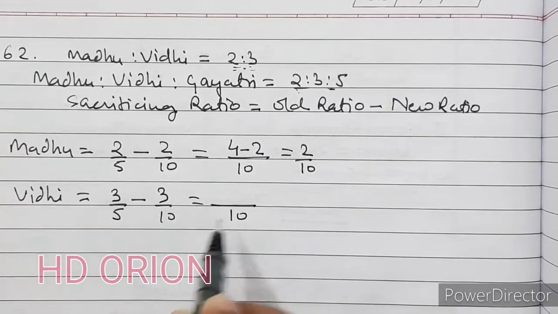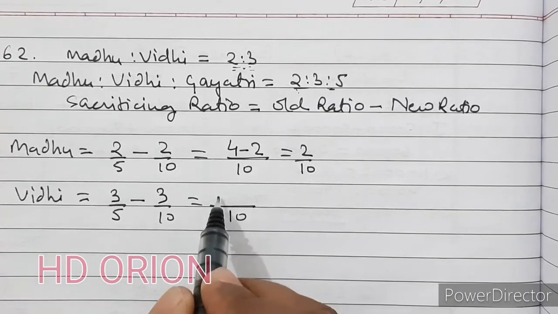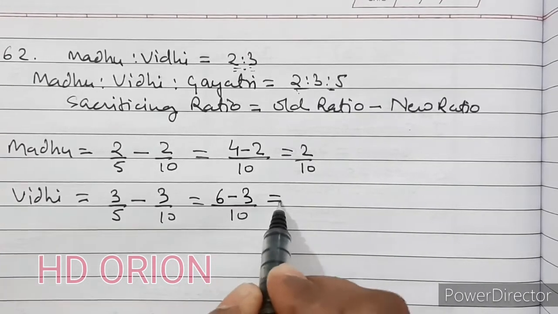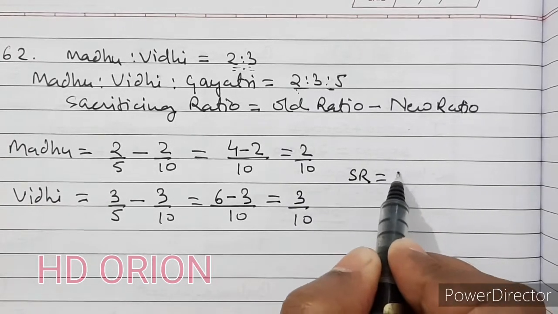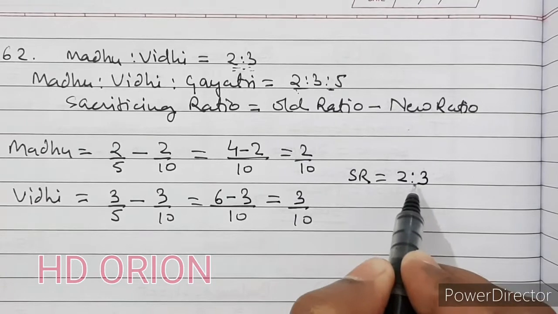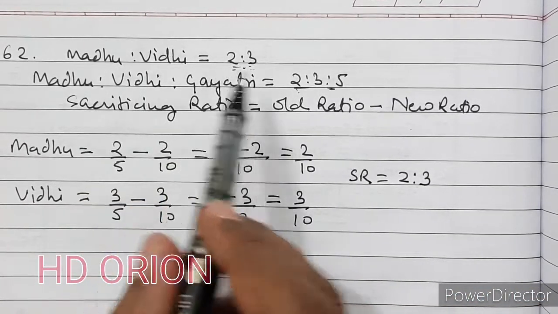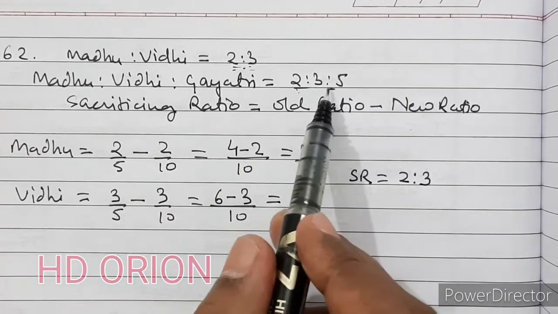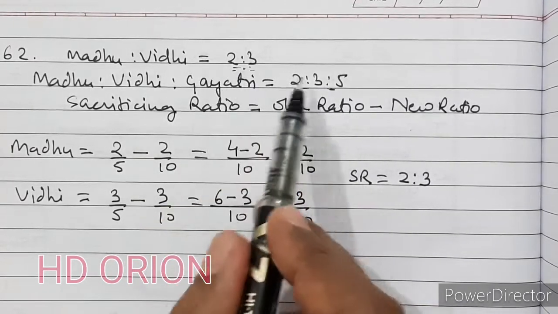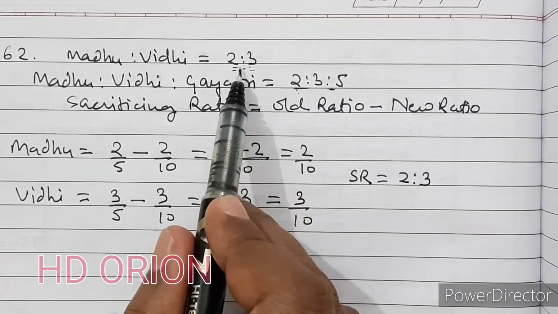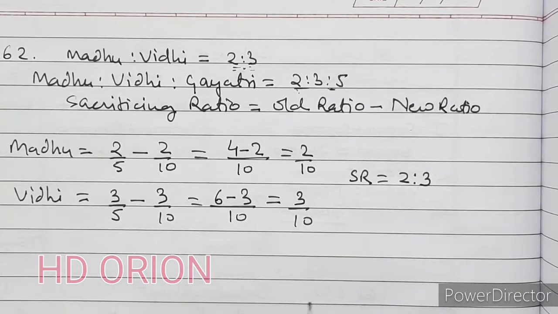Here also LCM will be 10, and 10 divided by 5 is 2, multiplied by 3 is 6, minus 3, that is equal to 3/10. So our sacrificing ratio is equal to 2:3, same as the old ratio, because after accommodating Gayatri also their ratio is same as the old ratio here. So this is an indication that their sacrificing ratio is also 2:3.